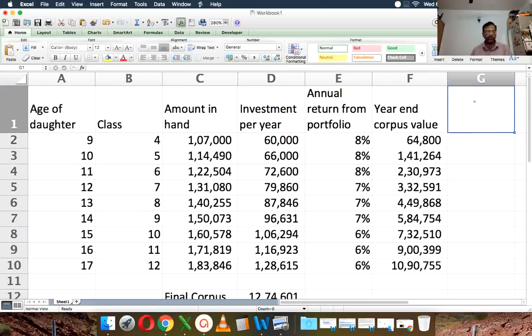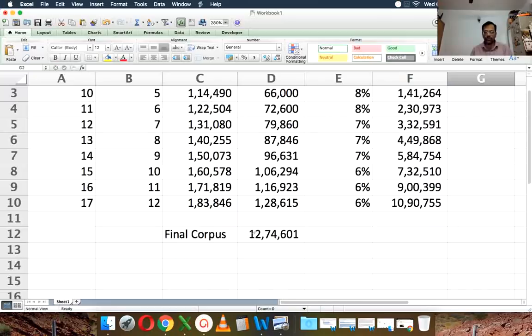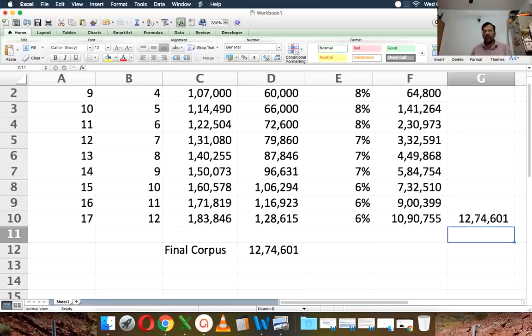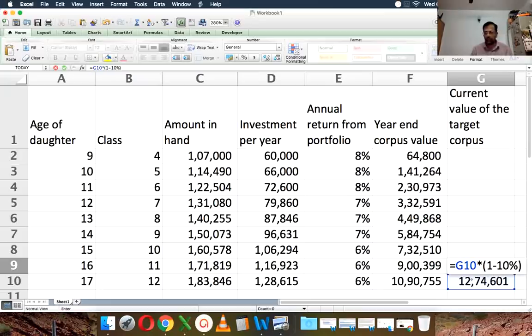Now what we will do is, current value, this is very important, of the target corpus. So this target corpus is going to be equal to that, right? And what we're going to do is we're going to consider the inflation in educational expenses. I think it's at least 10%. At least 10%, even that may be an underestimate. And so I'm going to take this amount and I'm going to devalue it by 10% year after year.